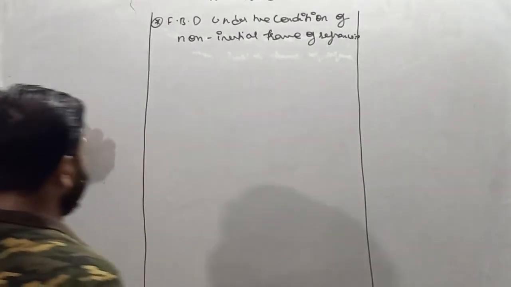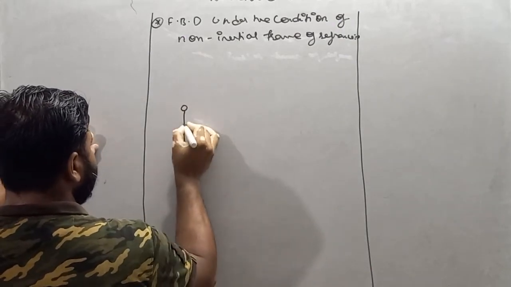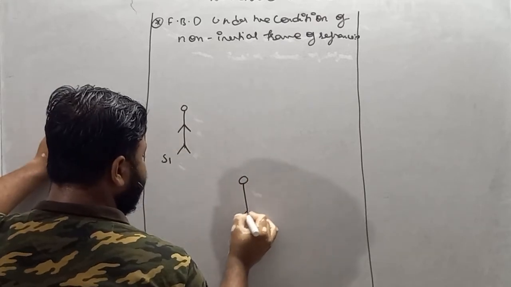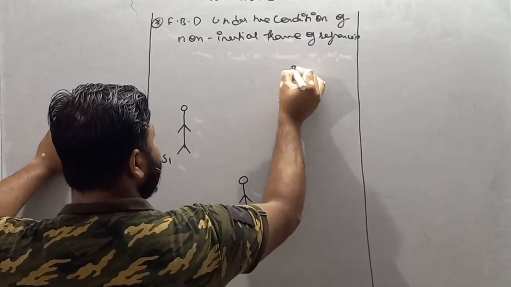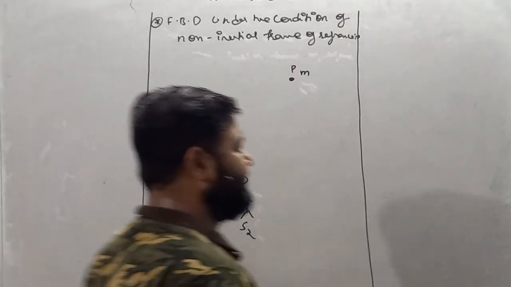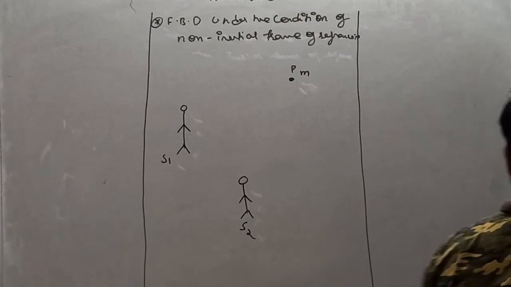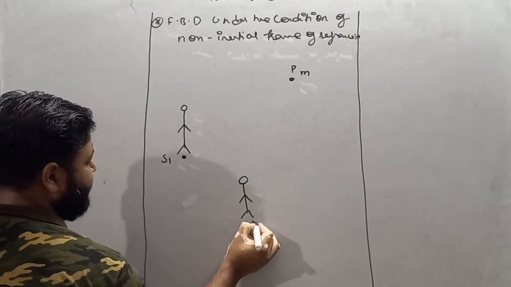So check it out, my dear student. Let's suppose we have two observers, S1 and S2, and there is a particle present at point P and the mass of this particle is m. Both the observers are standing here, but they are in different conditions.